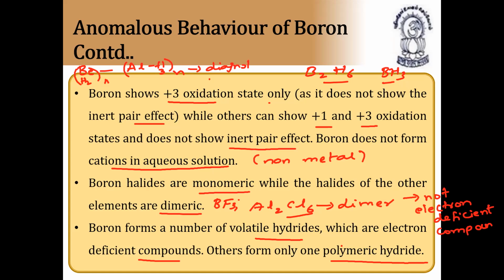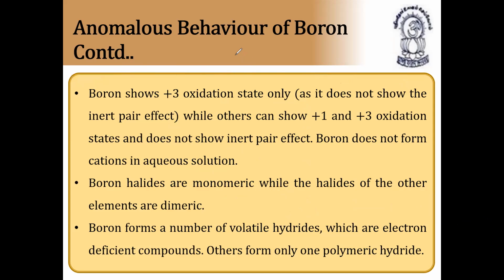Only AlCl3 is an electron deficient compound, but Al2Cl6 is not. So very, very important. This is about the anomalous behavior of boron. More about this we'll discuss later, after we finish hydrides and halides. Next, continuation.